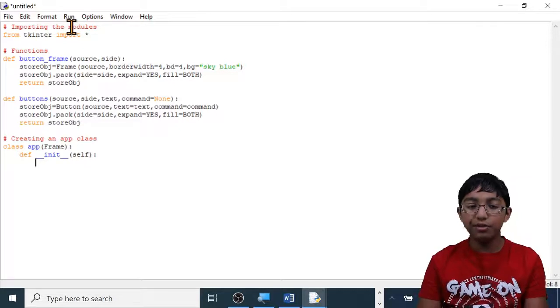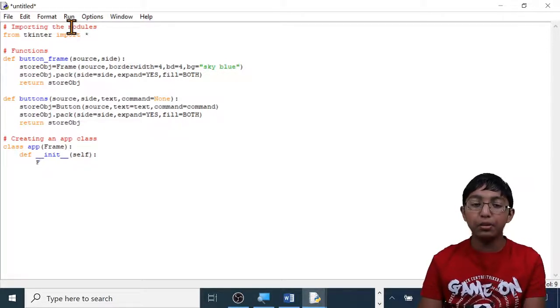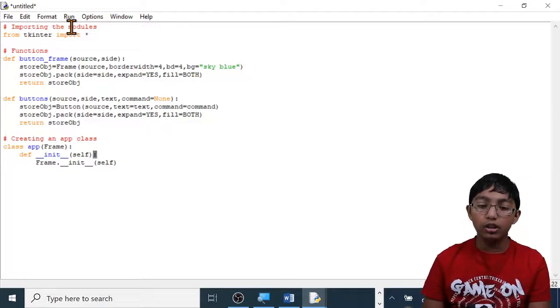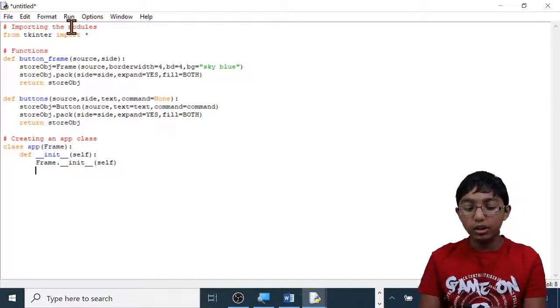So I'm going to type Frame, make sure Frame has a capital F, Frame dot underscore underscore init underscore underscore, open brackets, self, close brackets. So I've called the function and I haven't created it yet. So let's continue creating the function. Enter. Now let's create it.